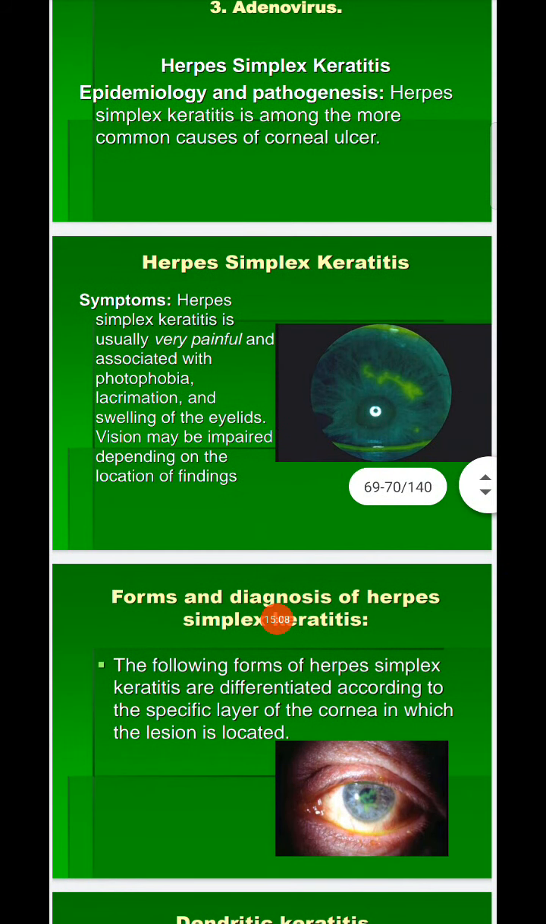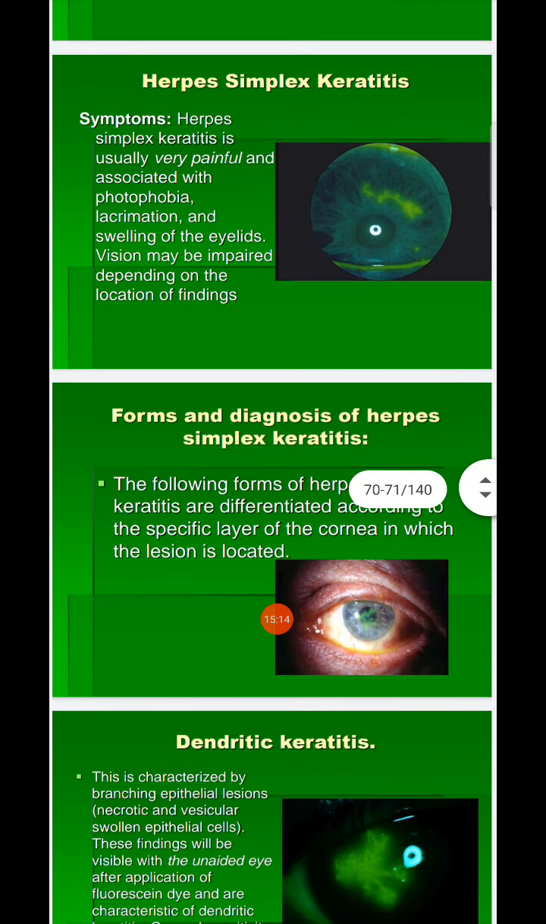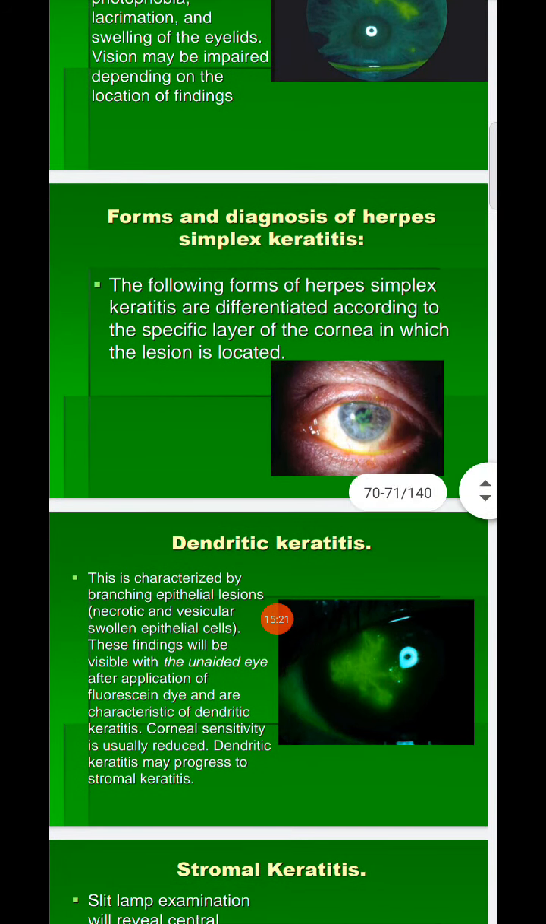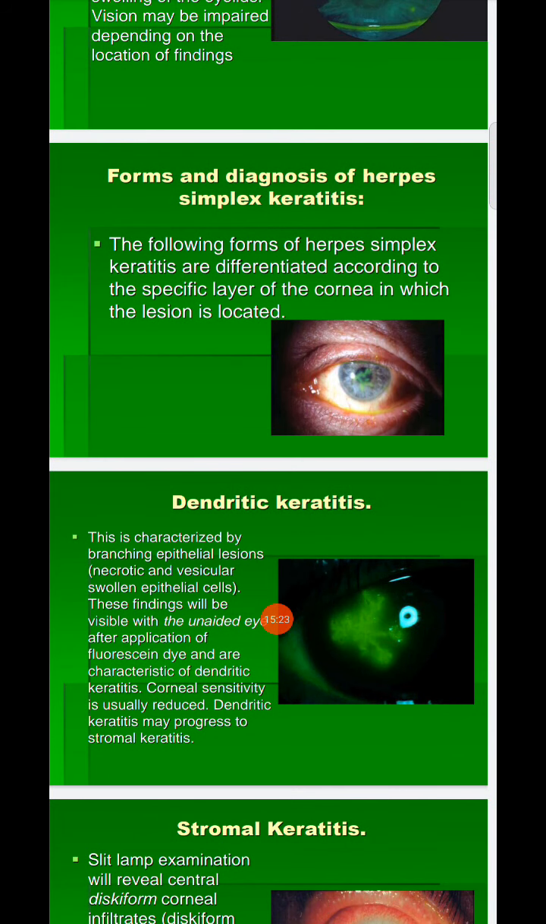What is the diagnostic evaluation? The following forms of herpes simplex keratitis are differentiated according to the specific layer of the cornea in which the lesion is located. Next is dendritic keratitis. This is characterized by a branching epithelial lesion, with necrotic and vesicular swollen epithelial cells. This finding is visible with the unaided eye. After application of fluorescein dye, the characteristic dendritic figures appear. Corneal sensitivity is usually reduced.